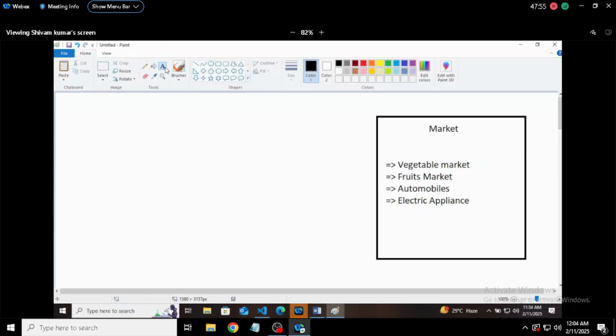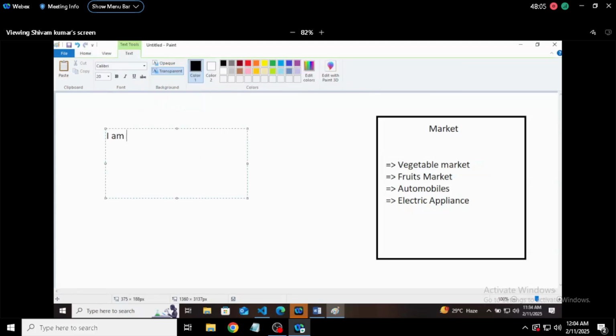So if I'm saying that I am going to market, can you understand what I will buy in the market? No. If I am writing a single sentence that I am going to market, you can't predict what I will purchase there, because the market has a lot of things.